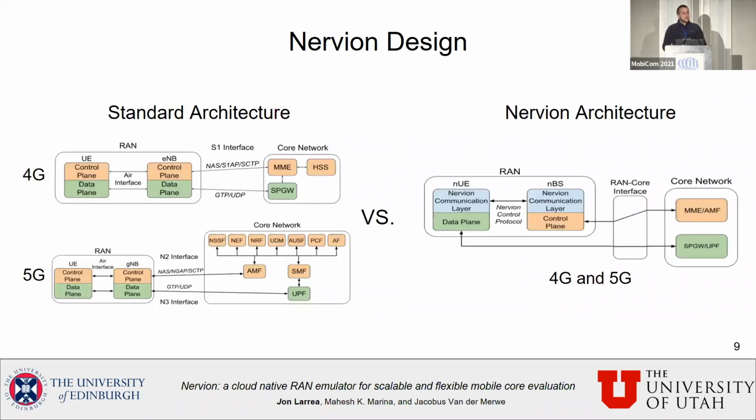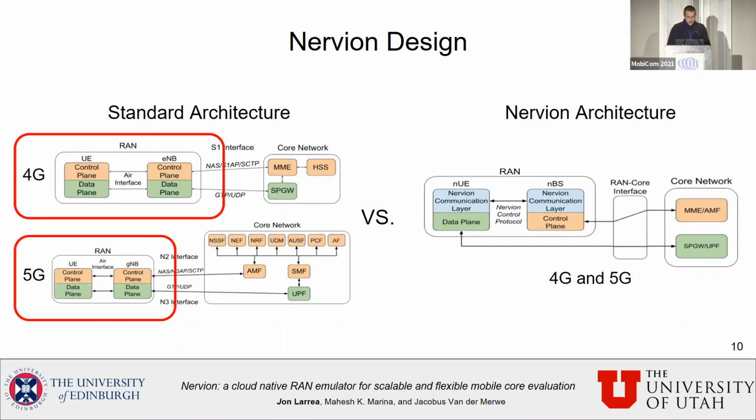So if we take a look at the design of Nervion and we compare it with the standard architecture that is used by all these tools, we can see clear differences. In the standard architecture, we have two elements in the RAN, the UEs and the base stations, and both of them implement control and data plane. So if we think from the software perspective, because at the end, this tool is going to be a software tool, we can have a situation in which we have 1,000 UEs, all of them connected to the core network through a single base station. And in that particular scenario, all the control planes in the UEs go to the core network through the single control plane in the base station, creating a potential bottleneck. The same thing would happen for the data plane. So potentially in the base station, we have two bottlenecks.